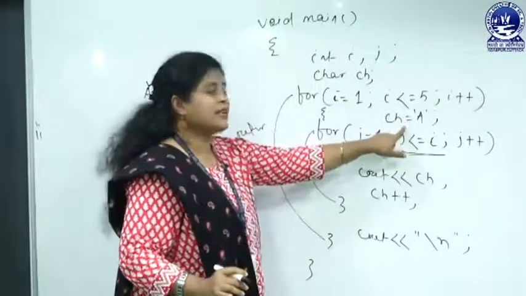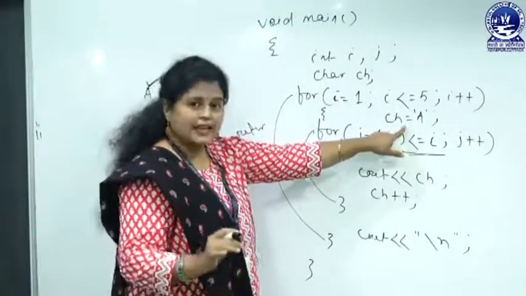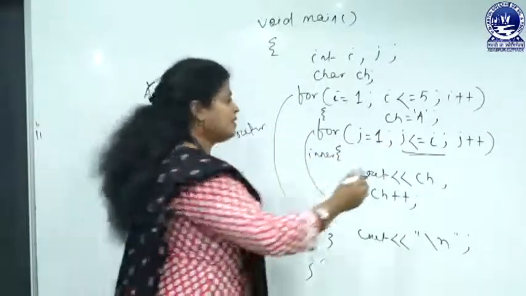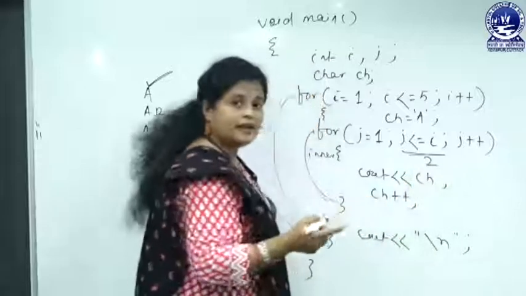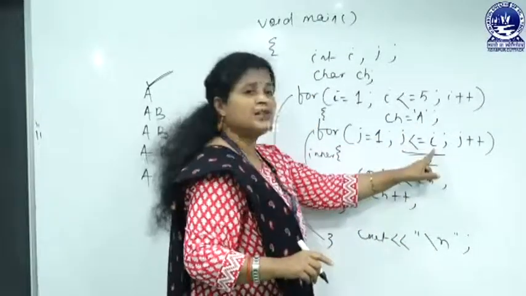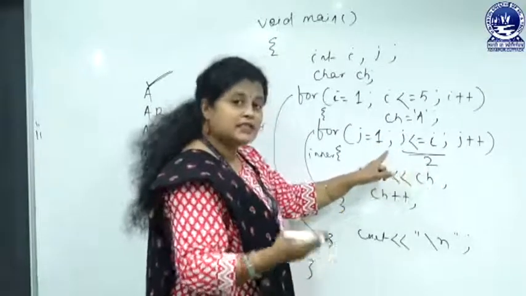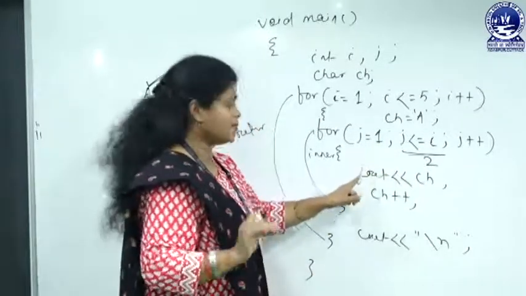Now the i value is 2. And again the ch value will be initialized with a, and this loop will be executed how many times? 2 times. Why? Because the i value is 2 now and the j value is 1 to 2, which means this loop will continue for 2 times.